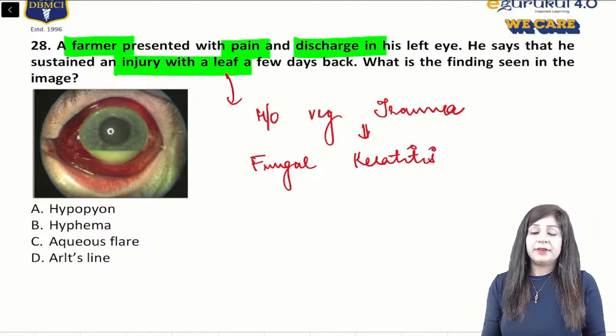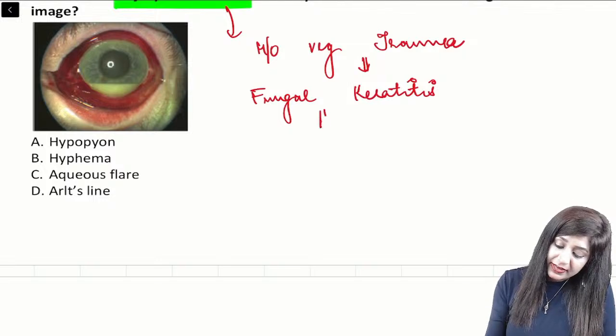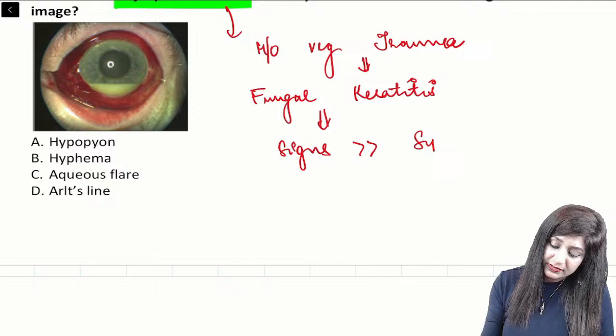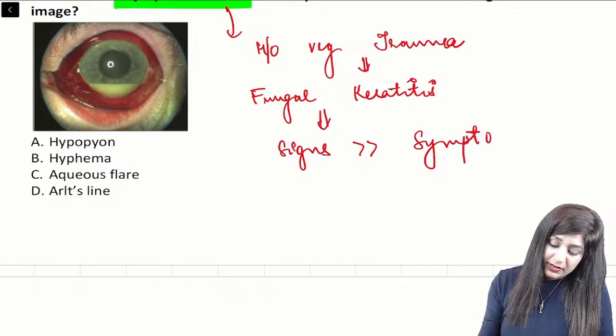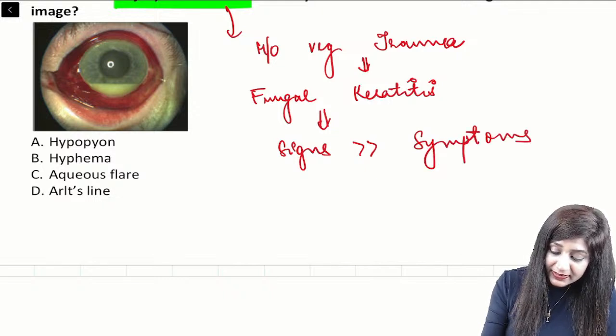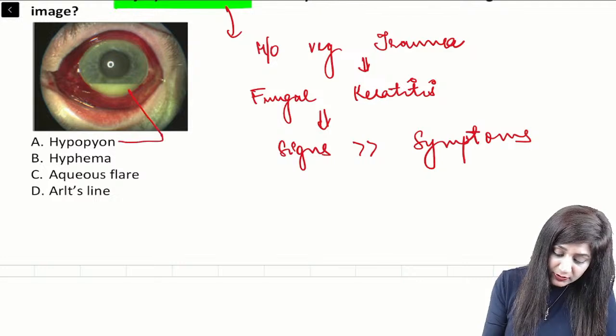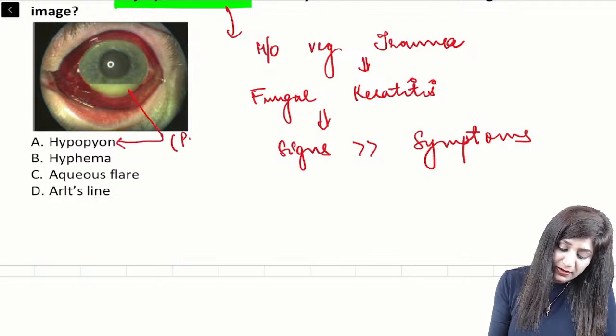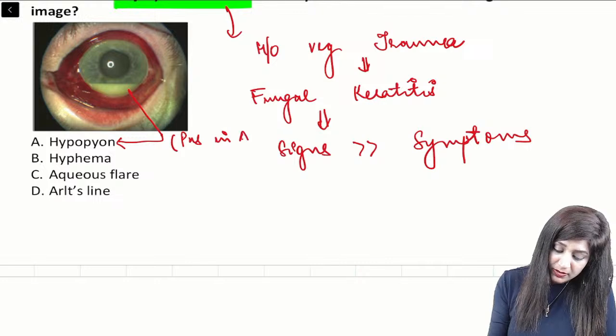Okay? And in fungal keratitis, it is actually the signs which are much more than the symptoms. They have shown you one sign here. You can see hypopyon, where we have pus in the anterior chamber.